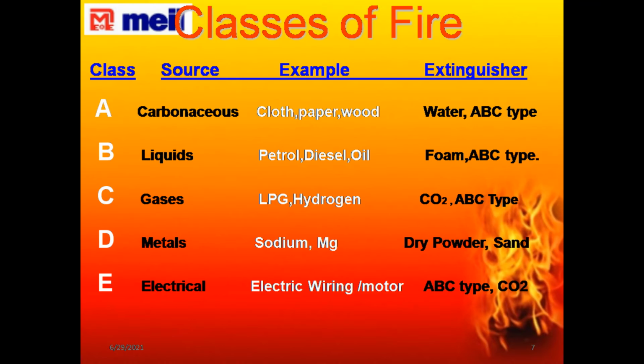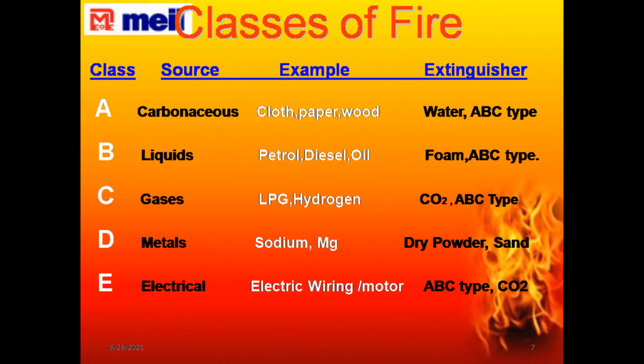Classification of fire. Fire is categorized mainly in four categories: Class A, Class B, Class C and Class D. Class A is known as carbonaceous fire. Class B, also known as liquid fire. Class C, also known as gaseous fire. And Class D, also known as metal fire.